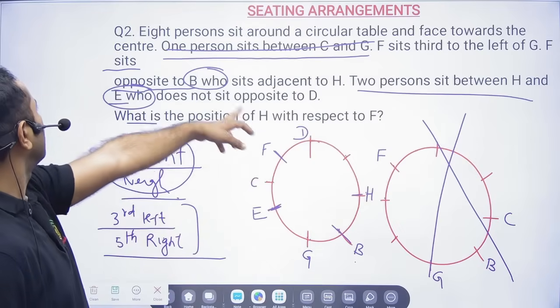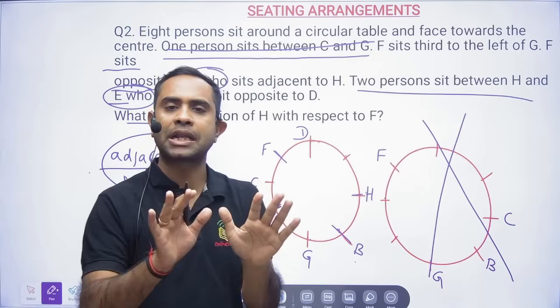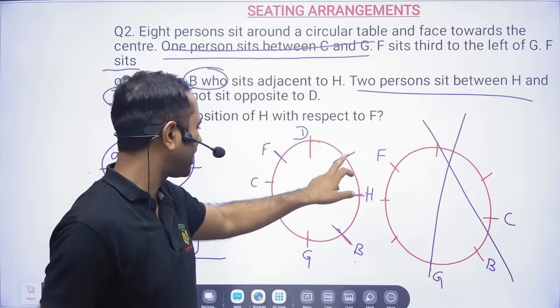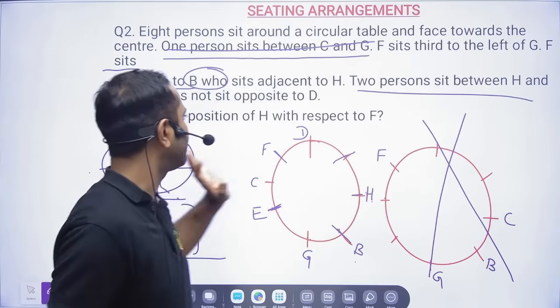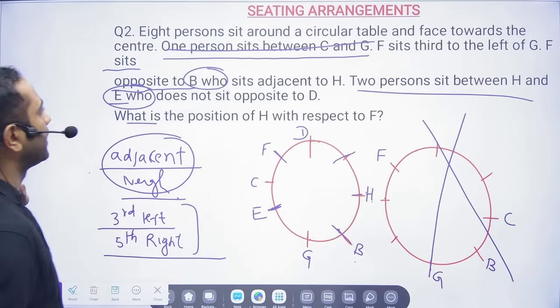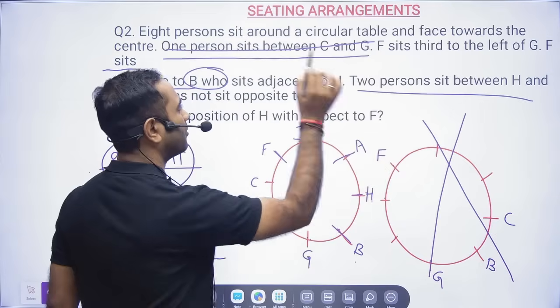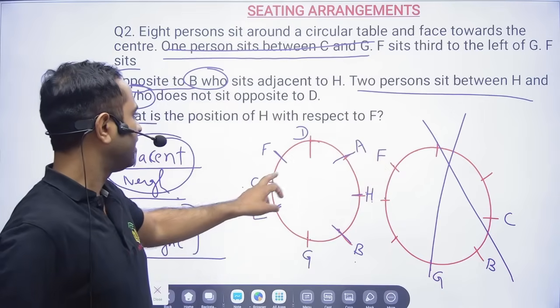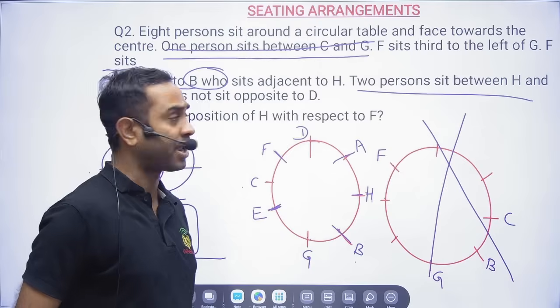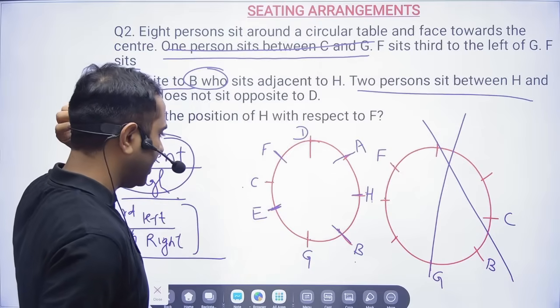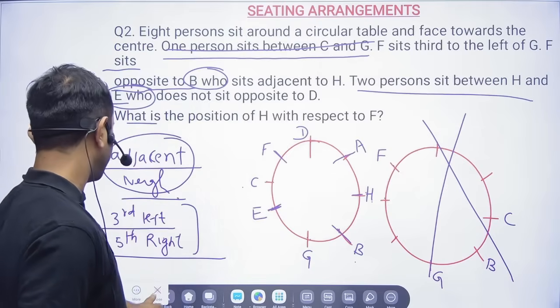So part 1, see here they have not given what the 8 members are, so I don't need this particular one. Anyway, we have already solved it. So basically it will be A, B, C, D, E, F, G, H. So 8 persons, A, B, C, D, E, F, G, H sit around a circular table.